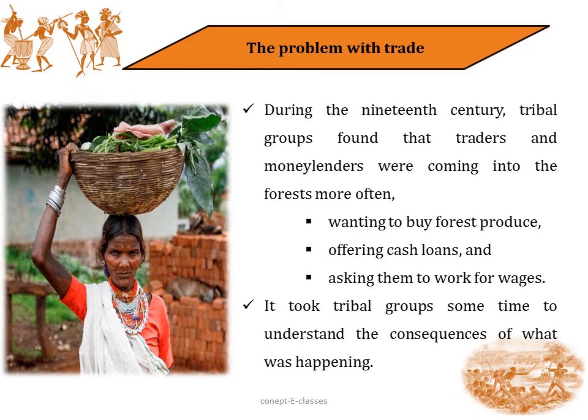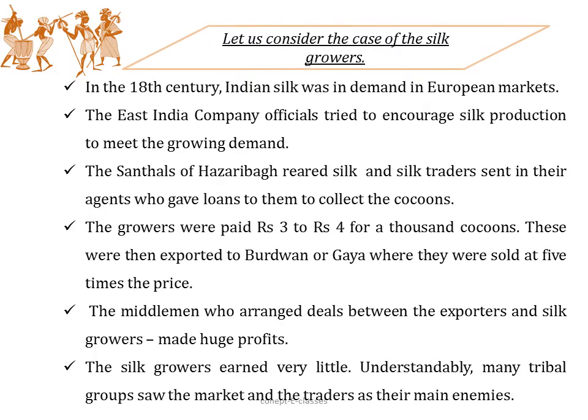So let's understand this more with the case of the silk growers. In the 18th century, the Indian silk was in demand in the European markets. So the East India Company officials tried to encourage the silk production to meet the growing needs.